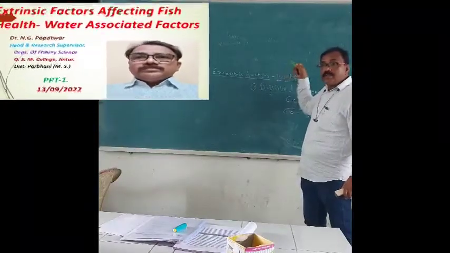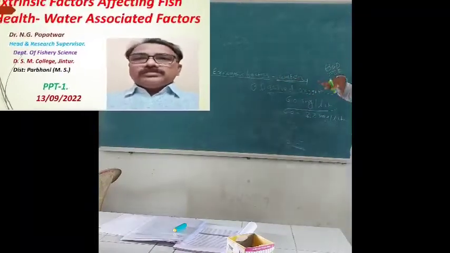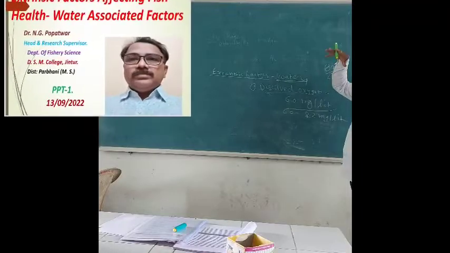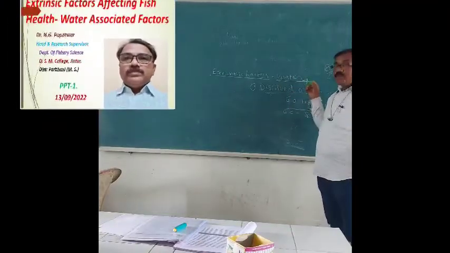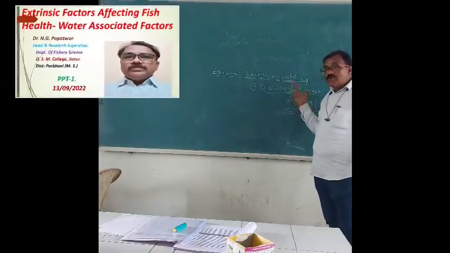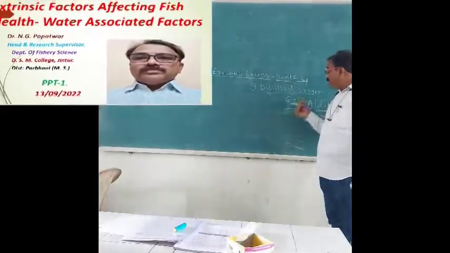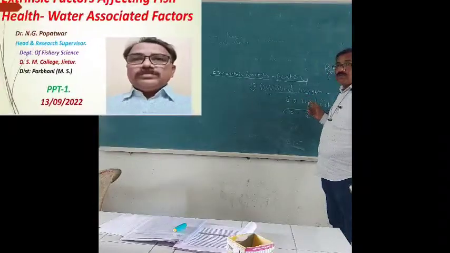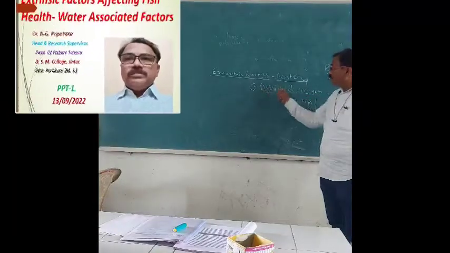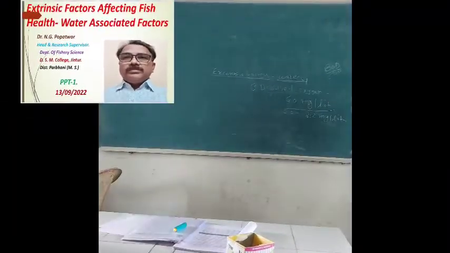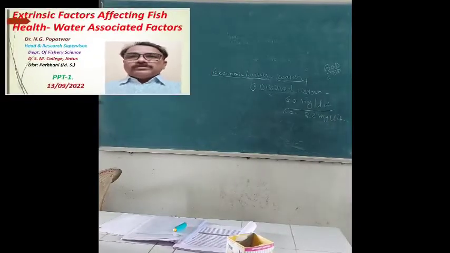Otherwise, pathogens and parasites infect the fish, because when fish suffer from less oxygen, they become infected and diseases are caused. That's why the first and most important factor is the dissolved oxygen.